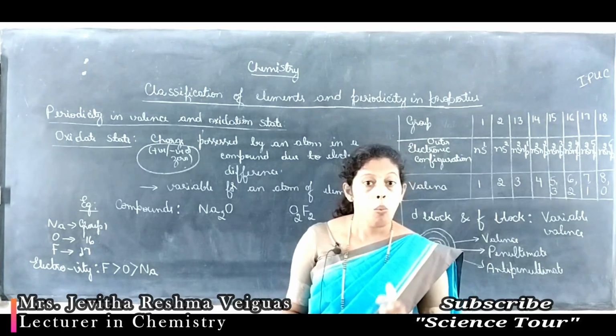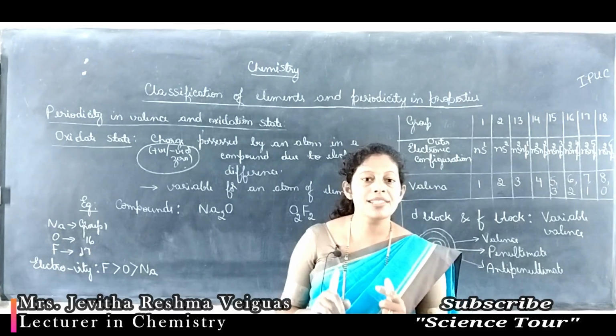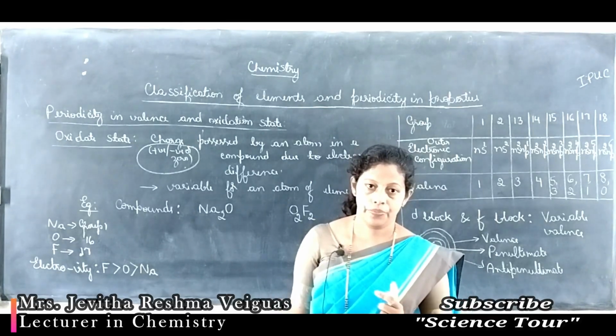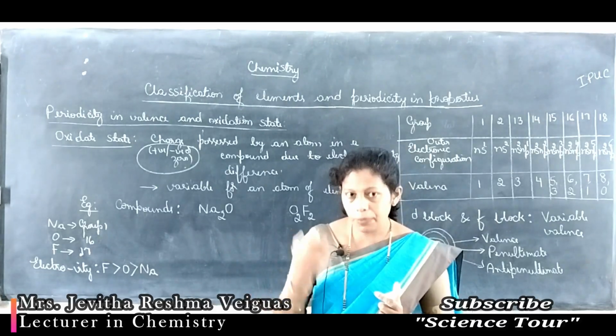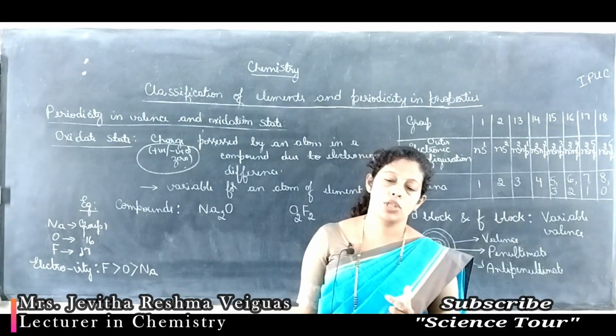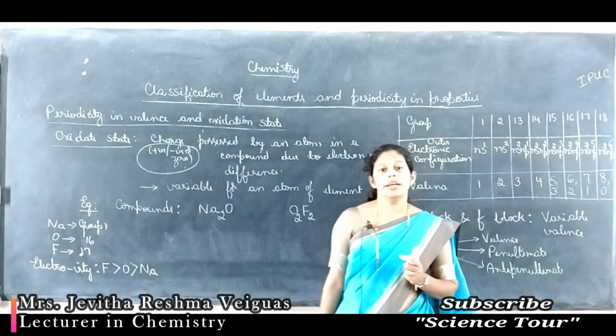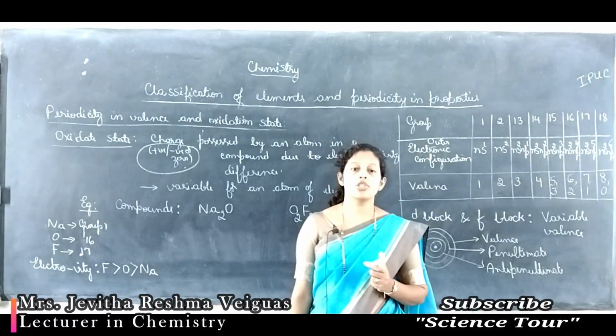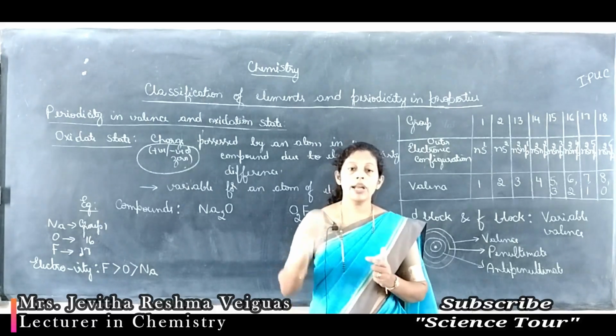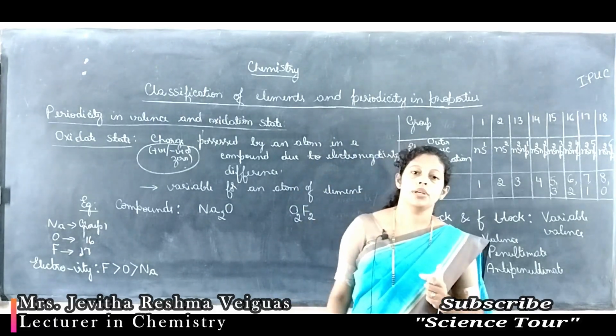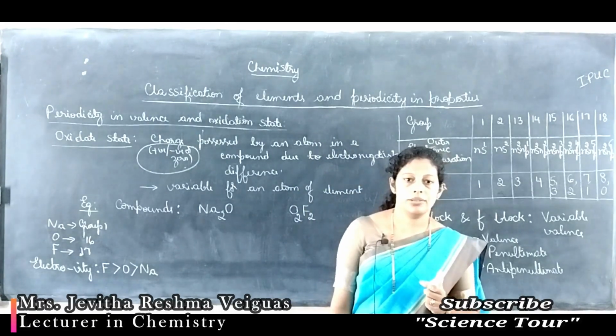Students, the one which donates electrons gets a positive charge. The one which accepts electrons gets a negative charge. If an atom donates one electron, it gets a +1 charge. If an atom donates 2 electrons, it gets a +2 charge.